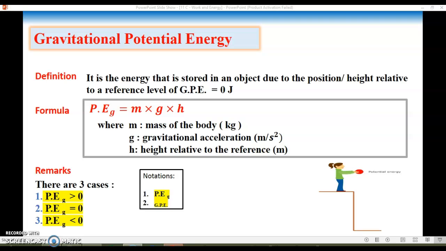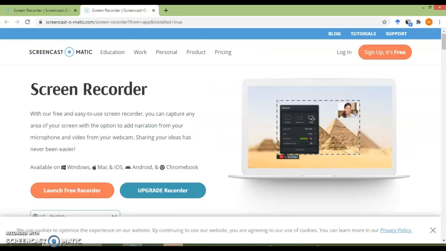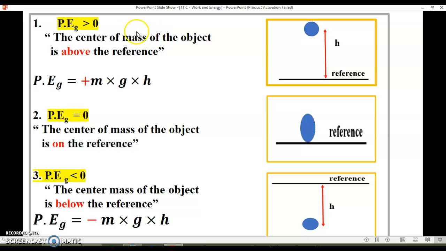Now more details about this. Potential energy is positive when the center of mass of the object is above the reference. It is equal to 0 when the center of mass of the object is on the reference, and the potential energy is negative when the center of mass of the object is below the reference. So it's negative, positive, 0 here. And here I would like to stress something: we study objects that can be considered point objects. The point object is just like the center of mass of this object.